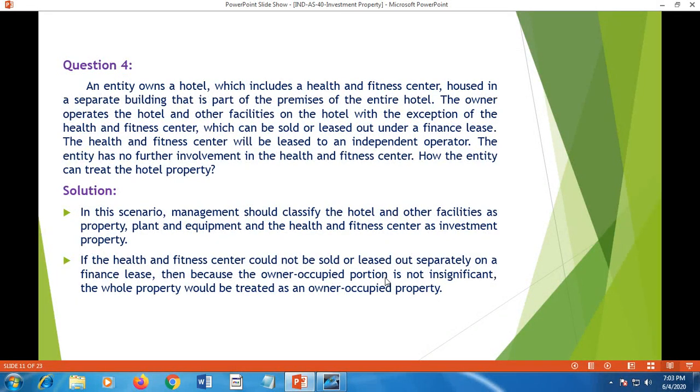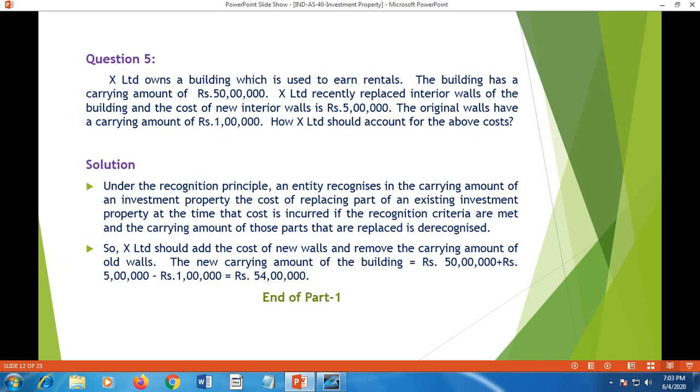If the health and fitness center could not be sold or leased out separately on a finance lease, then because the owner occupied portion is not insignificant, as the hotel is a major portion, the whole property would be treated as owner occupied property. That means if there is no possibility of leasing out or selling that health and fitness center, then the whole property should be treated as owner occupied property. But in this case, there is the possibility of treating the health and fitness center separately and it can be given away on rental basis or it can be sold. So that property is considered under investment property.